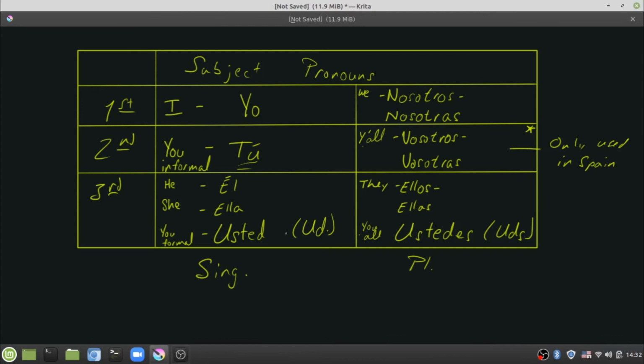It's just a formal way of speaking to someone. It's going to be usted. Over here on the plural side, we've got nosotros and nosotras for we. We've got vosotros and vosotras for y'all. Once again, that is only used in Spain. And then finally down here, we have they as being ellos or ellas, and then you all being ustedes.